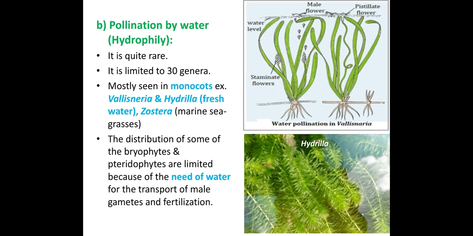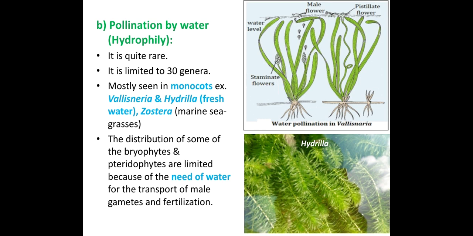You know what species, genus, order, family are. In total, 30 genera show pollination by water. It is mostly seen in monocots. Examples are Vallisneria and Hydrilla, which are freshwater grasses. And coming to the marine form, it is seen in Zostera, which is a marine seagrass.